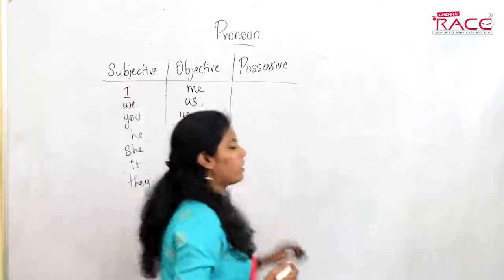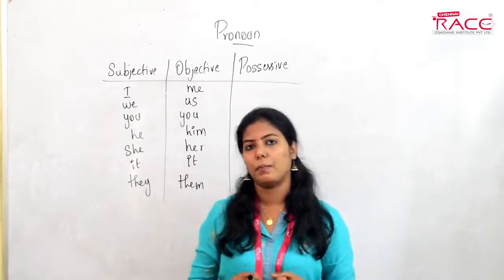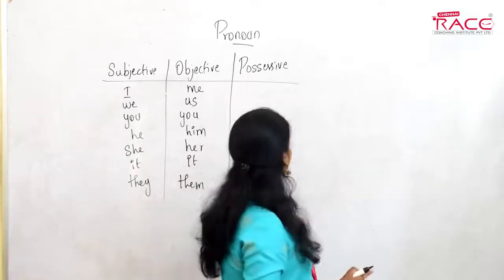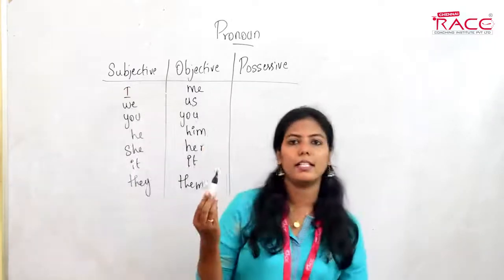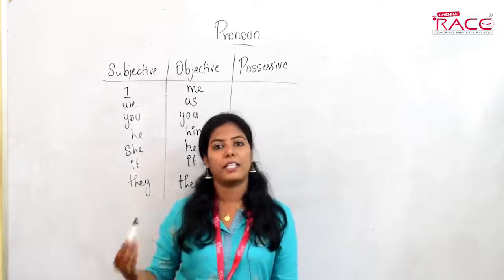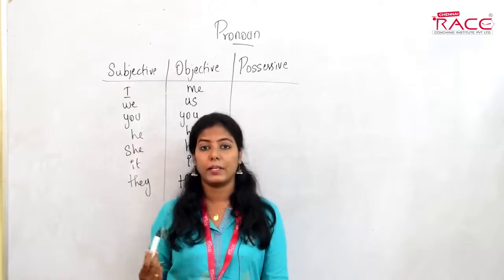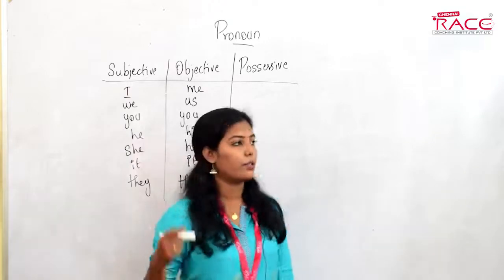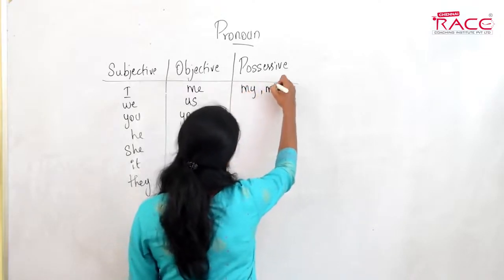Now comes the possessive. In possessive, we have two forms: one is called possessive adjective, and one is called possessive pronoun. I can say, this is my pen, or I can say, this pen is mine. So for I we have my, mine.